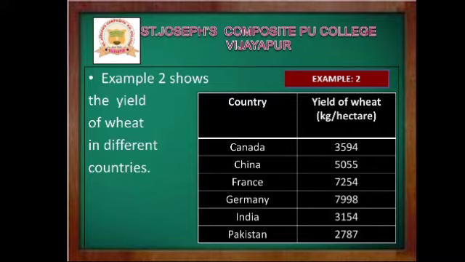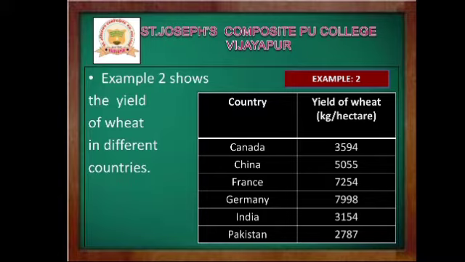Yes, the yield of wheat per hectare, that is what? You can observe 3594 in Canada, in China 5055, in France 7254, Germany 7998, in India 3154, and in Pakistan 2787. So this is the yield of wheat in different countries.